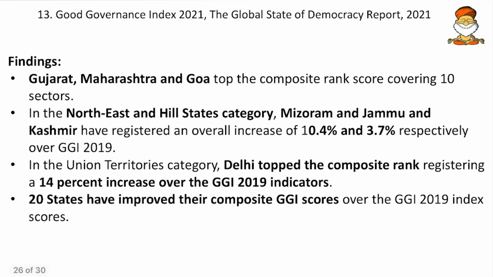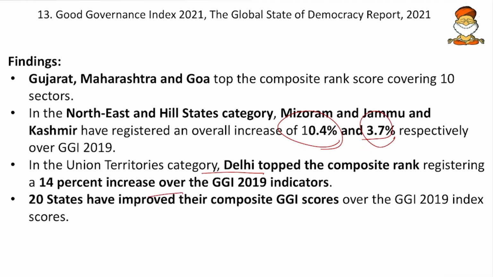And then the index is being prepared. And the findings of the index: Gujarat, Maharashtra and Goa top the composite ranking, and in the Northeast and Hill State category, Mizoram and Jammu show a significant improvement, that is an increase of 10.4% and 3.7% respectively. Then in the Union Territories category, Delhi topped.